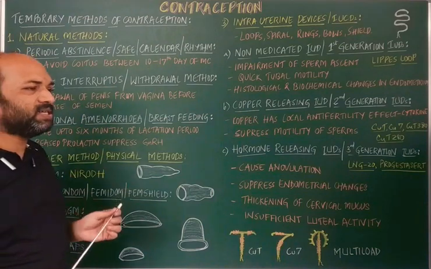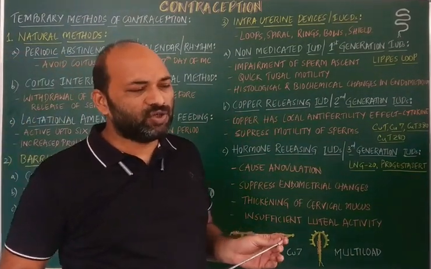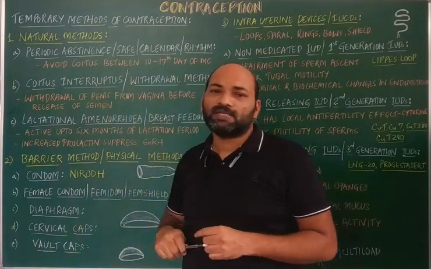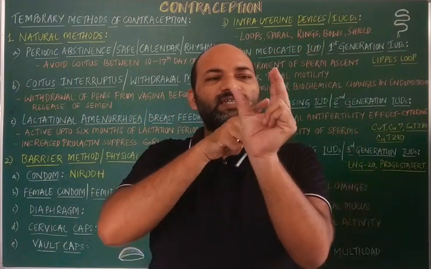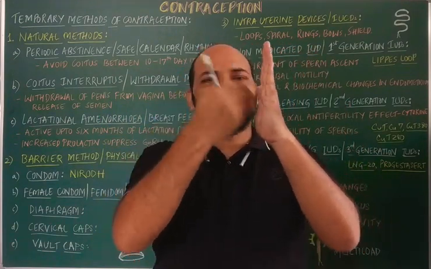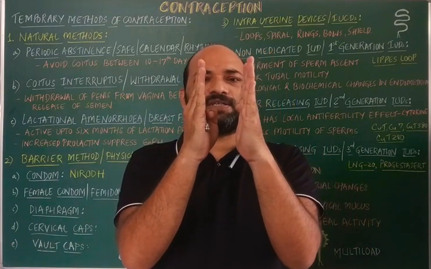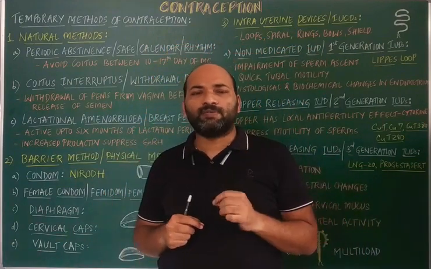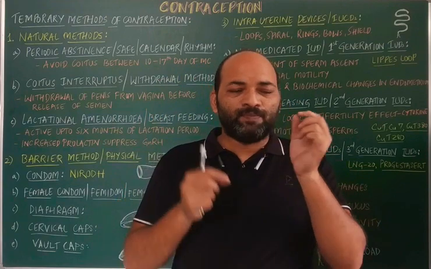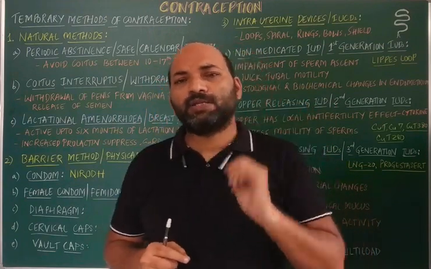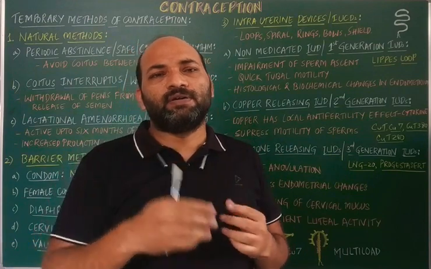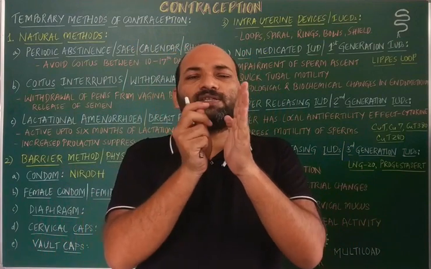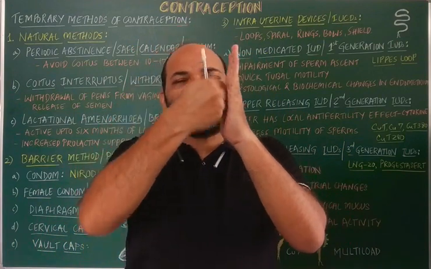But coitus interruptus has a disadvantage. For example, consider this as the urethra. Along the urethra, on either side, there are the Cowper's glands. The Cowper's glands release mucus before or during sexual intercourse, and this mucus lines the urethra.